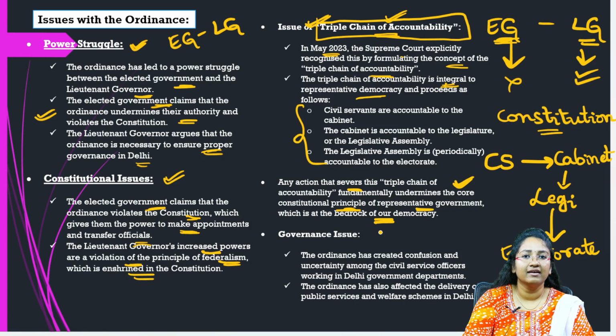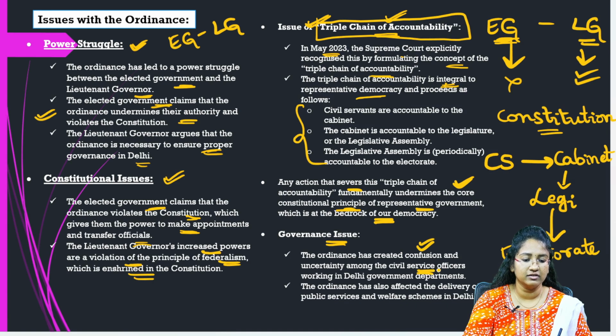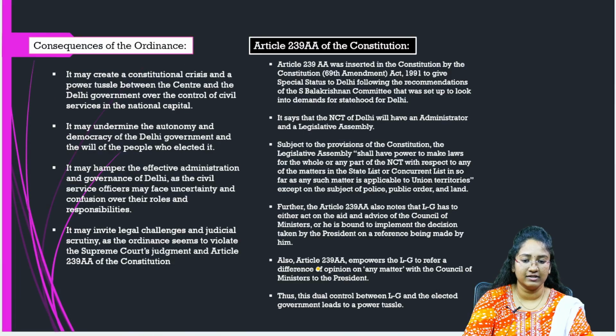And this means that our civil servants are accountable to the cabinet, the cabinet is accountable to the legislature, and the legislative assembly is periodically accountable to the electorate. Coming to the governance issue, the ordinance has created confusion and uncertainty among the civil service officers working in Delhi government departments. It has also affected the delivery of public services and welfare schemes in Delhi. So these are various issues with the ordinance that you can mention.